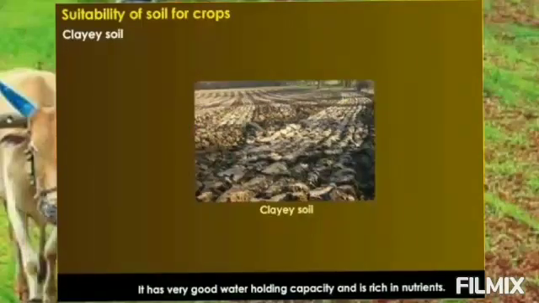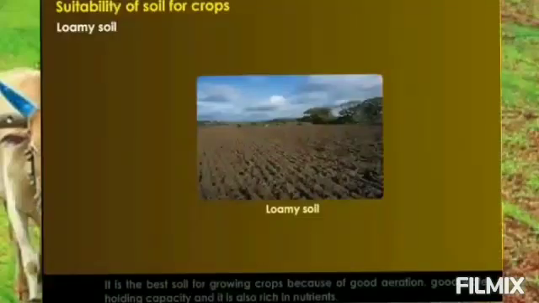Now next is the clay soil. It has very good water holding capacity and is rich in nutrients. So crops like rice, cabbage, beans can be grown in the clay soil because of its good water holding capacity. Now next is the loamy soil. It is the best soil for growing crops because of good aeration, good water holding capacity and is also rich in nutrients. So again rice along with tomato and lettuce can be grown in this type of soil.